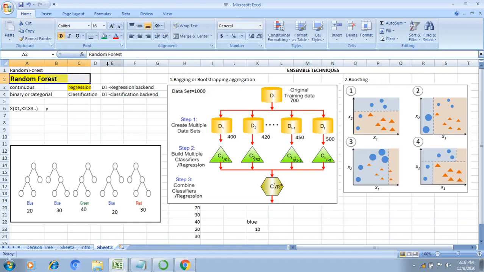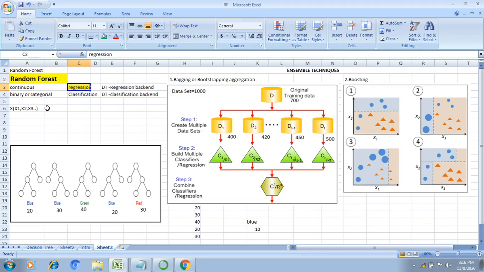Random forest can solve many problems in machine learning, both regression problems and classification problems. Here we have multiple independent features and one dependent feature. x is my independent variable and y is my dependent variable. Independent variables are many, like x1, x2, x3 and so on, but the dependent variable is only one. For example, if my dependent variable's data range is continuous, that means minus infinity to plus infinity, then we need to apply the random forest regression technique.